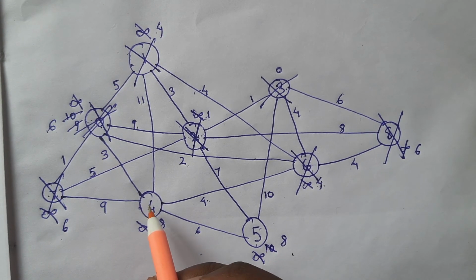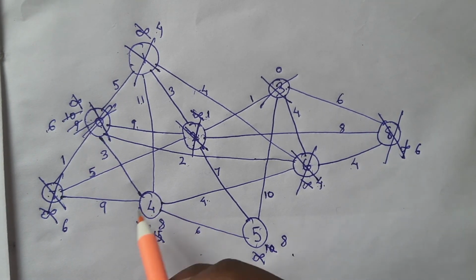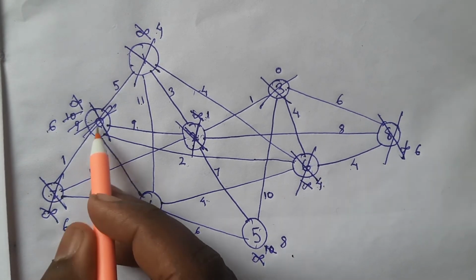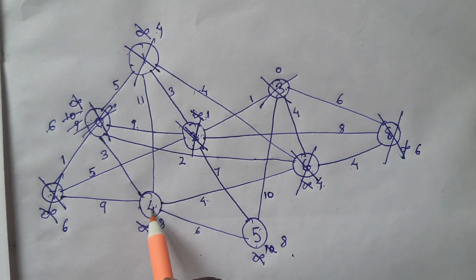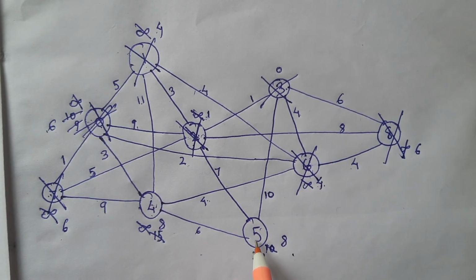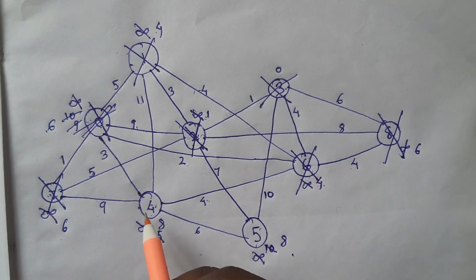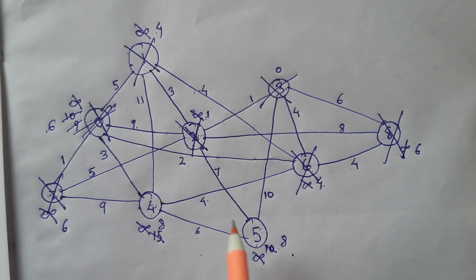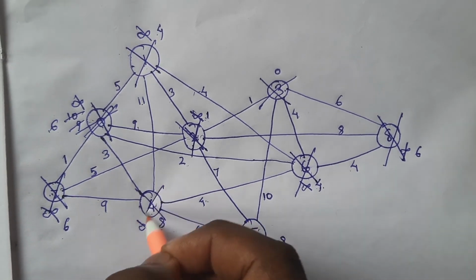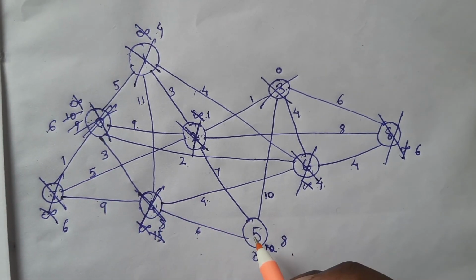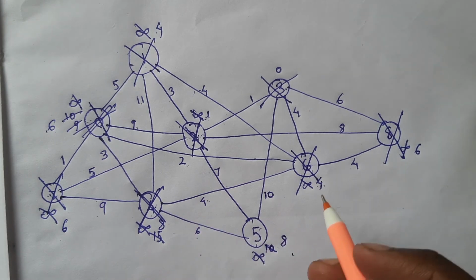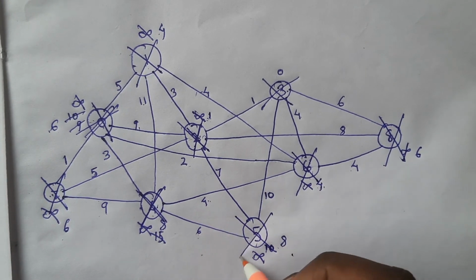So let's take 4 this time. So 7 visited, 0 visited, 1 visited, 6 visited, 5 not visited. The cost to reach 5 from 4 will be 8 plus 6, that is 14, which is higher than 8. No need to change. So mark this also visited. And finally coming to 5. From 5 we can see that everything is visited. So no need to change anything. Now it is also visited.